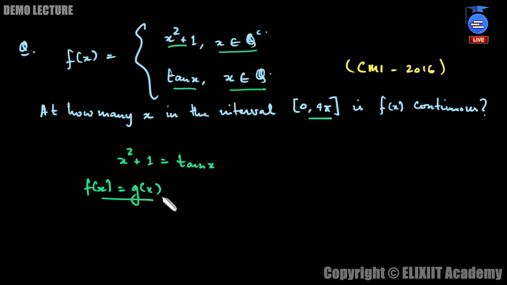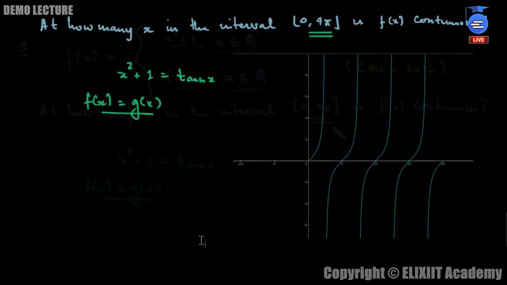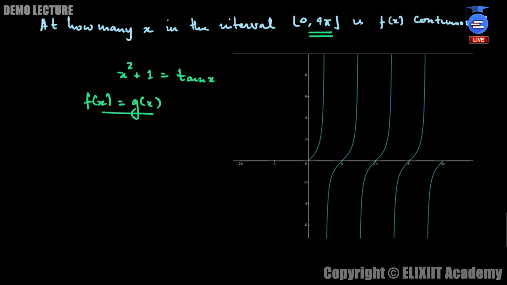So let's consider the graph of tan x over here in between this interval 0 to 4 pi. So here we have the graph of y is equal to tan x in this interval 0 to 4 pi. And it's a standard graph, so you must be knowing what the graph of tan x is. Now we draw the graph of y is equal to x square plus 1 and we see the points of intersection. It's a very simple graph, y is equal to x square plus 1, right? So I hope you know the transformations.